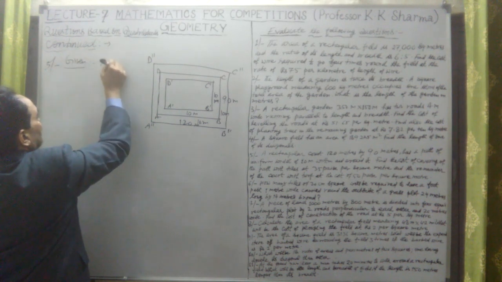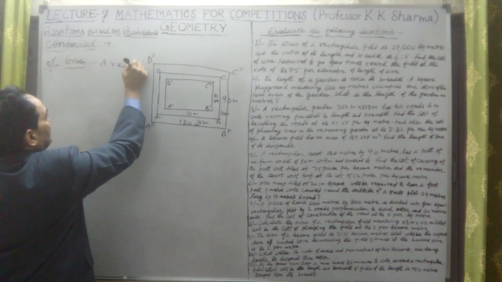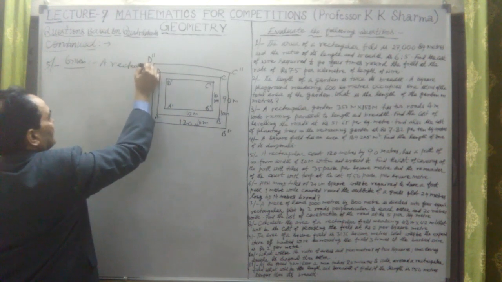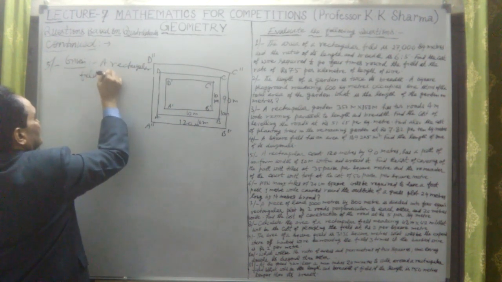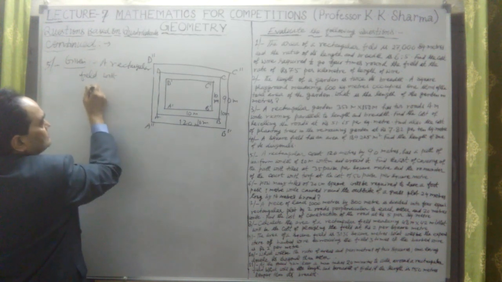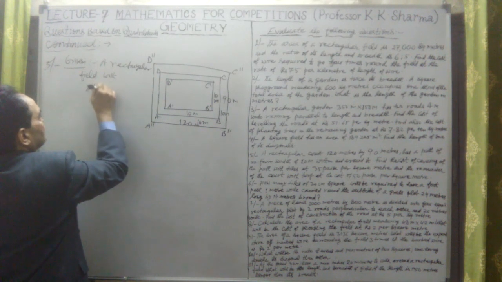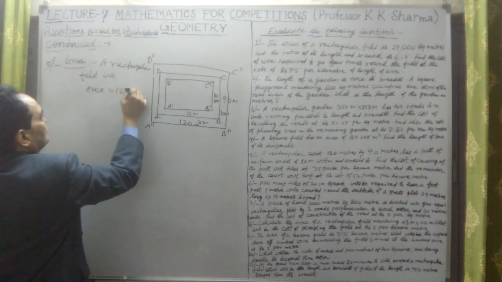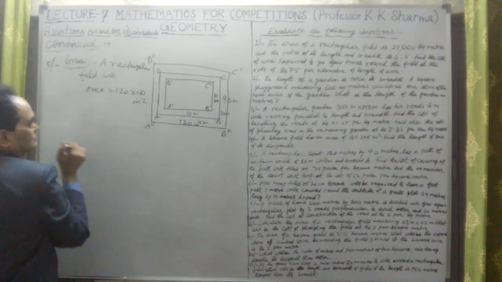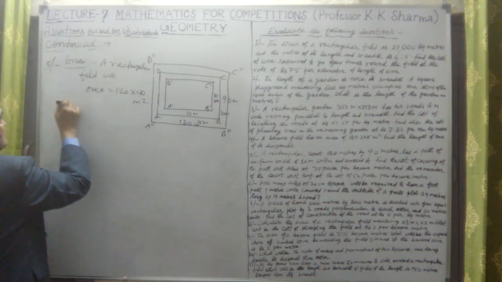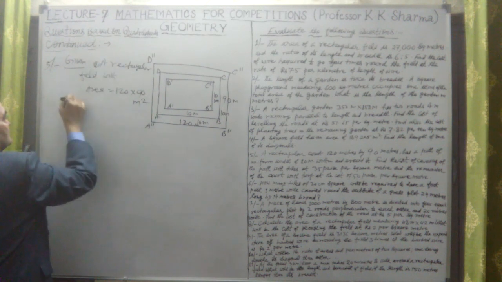Given here is a rectangular field with area equal to 120 by 90 meters square. This is the area. This is the first thing given.